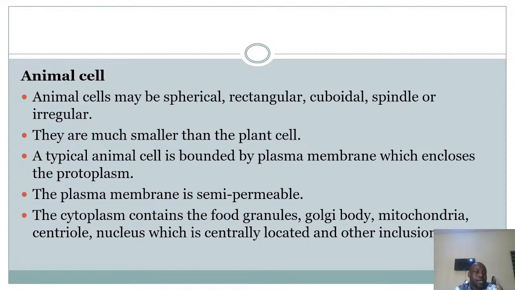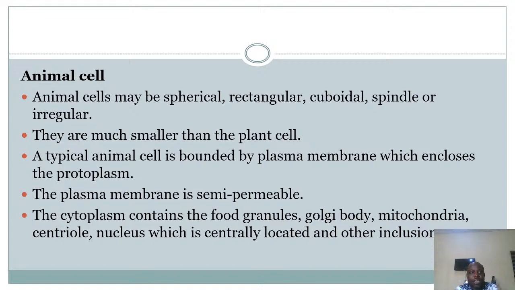So the plasma membrane in the animal cell is semi-permeable. When you say permeability, it means access or inflow of material in and out of the cell. So if they are semi-permeable, it means that they allow only certain solutes to pass through the cell, in and out of it.